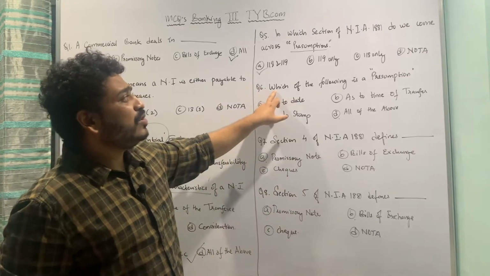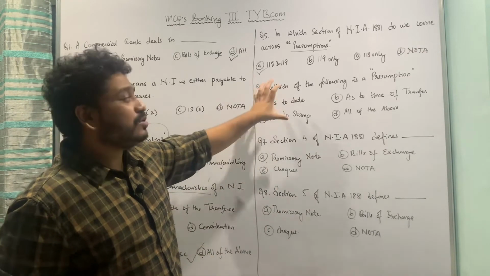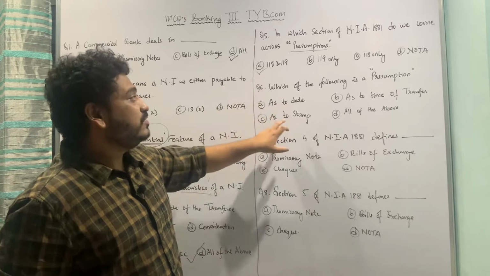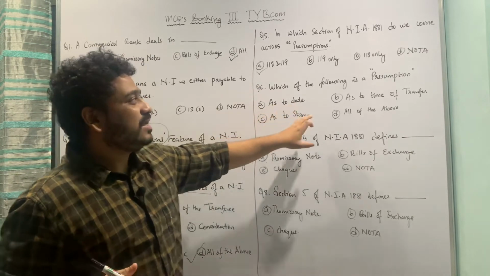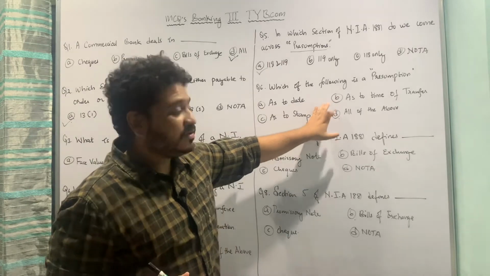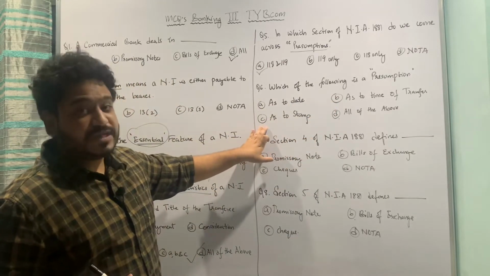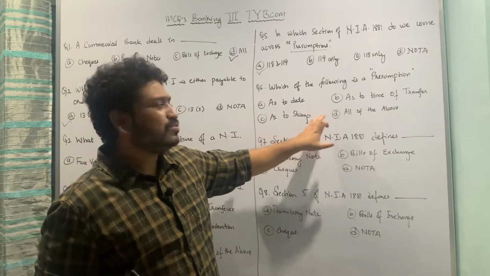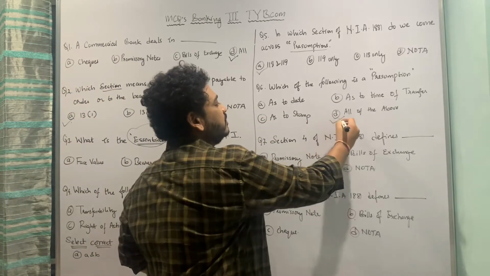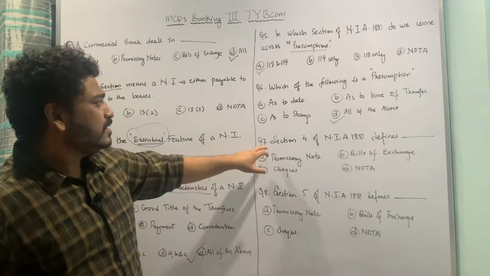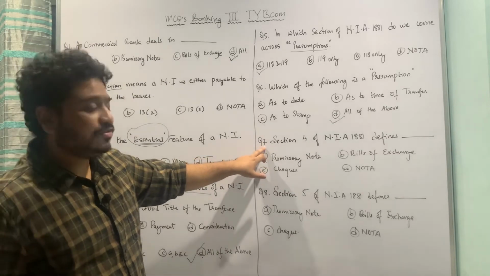Which of the following is a presumption? Option first is as to date. Second is as to time of transfer. C is as to stamp, and D is all of the above. So all these are presumptions. So all of the above is the correct answer. Let us now move to the seventh MCQ which I have for you here.